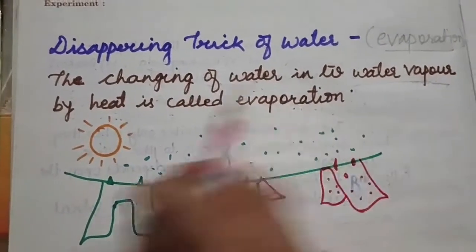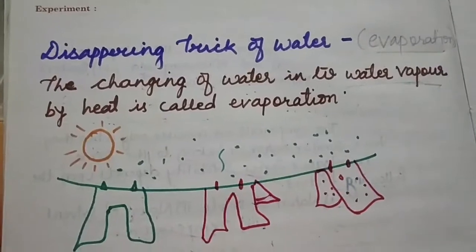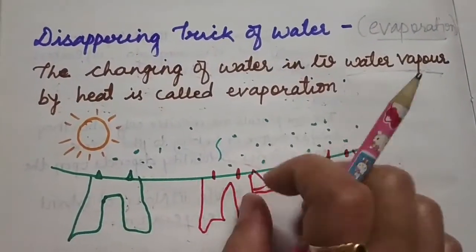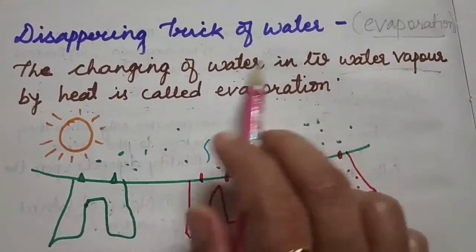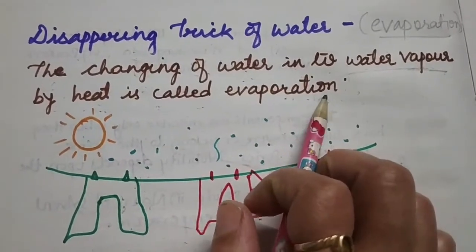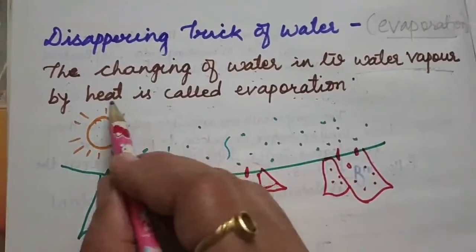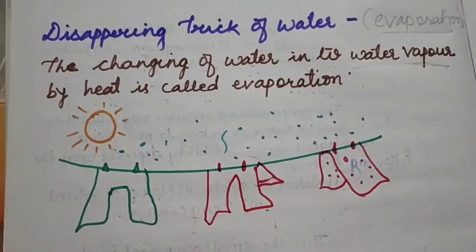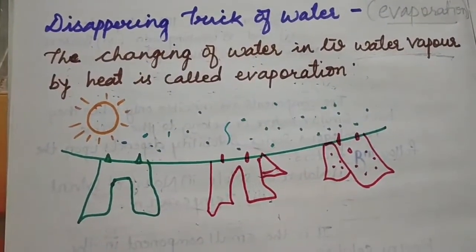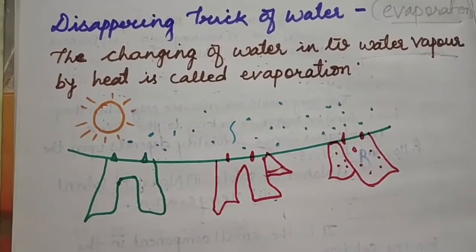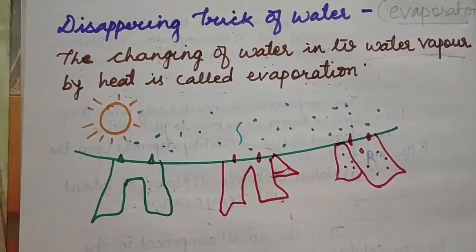Another example is the roads. In the summer season, roads also get heated by the sunlight. When you drop some water on the road, what will happen? Some vapors come out from the road. Why?